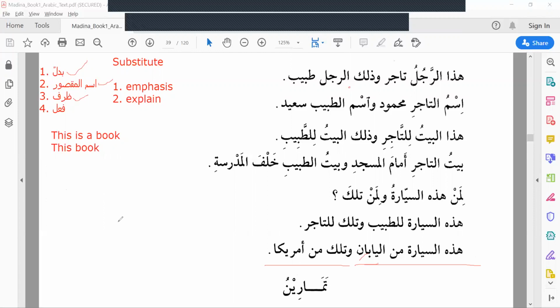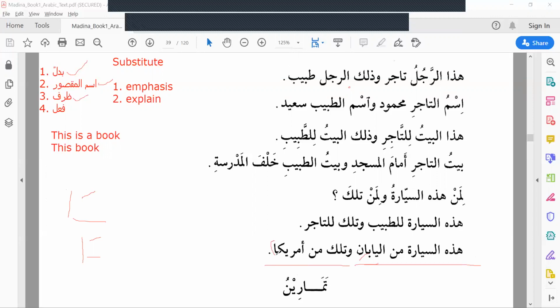What is Ismul Maqsoor? The noun which ends with alif and the letter before takes fatha. Any noun which ends with alif and the letter before it takes fatha, that noun will be Ismul Maqsoor. For example, America.